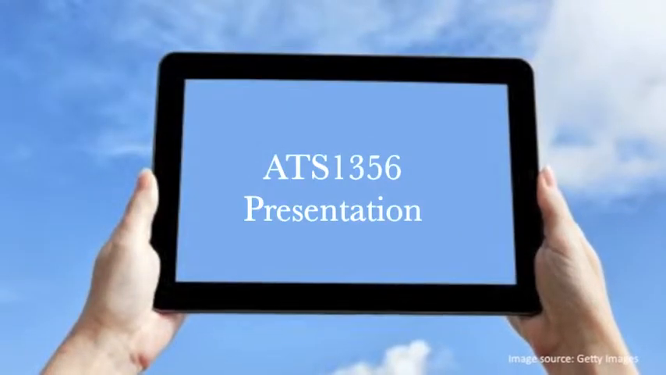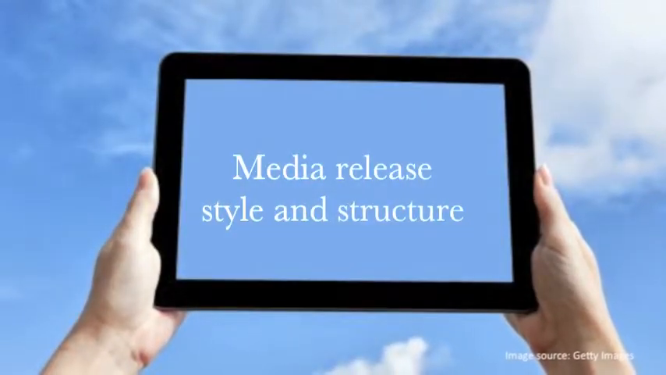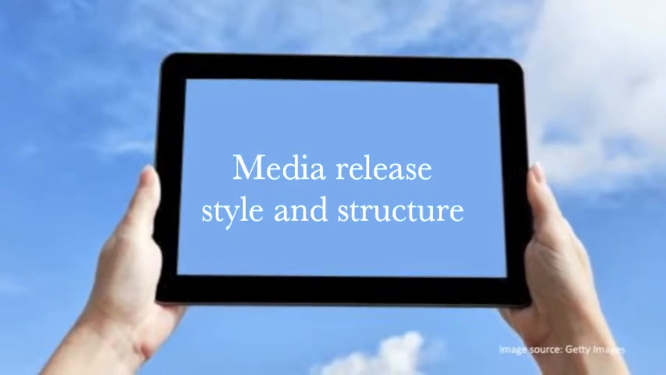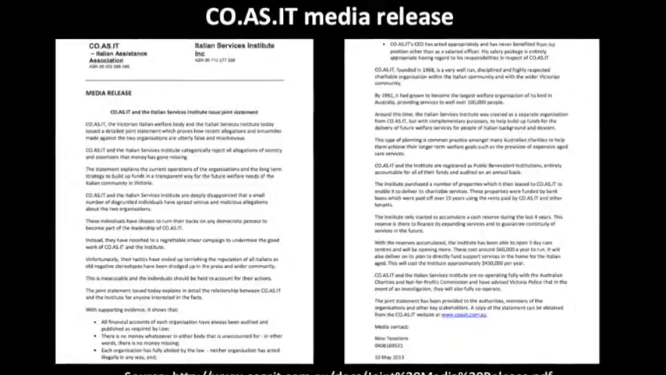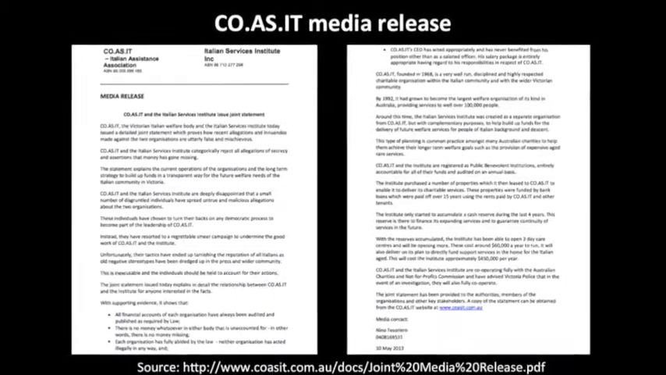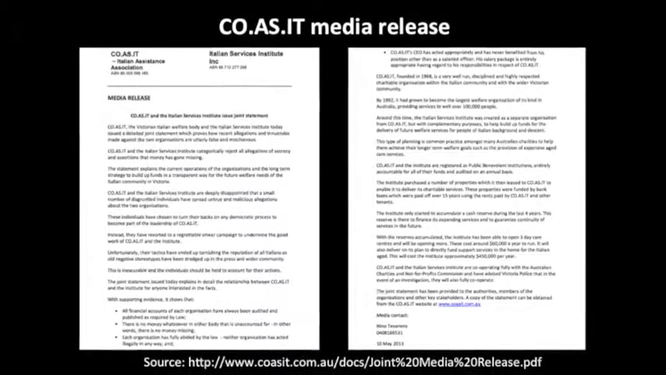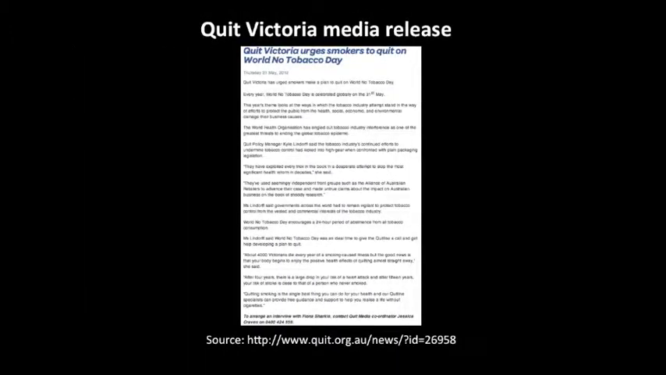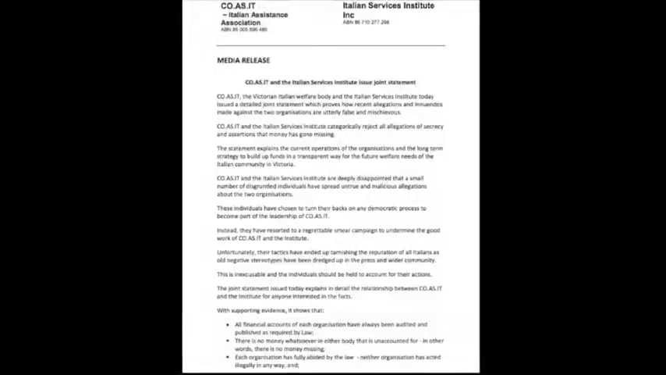This presentation will look at the style, structure and layout of media releases by comparing two different media releases from two different Australian organisations. The first example is a weaker example from COASIT from March this year. It's about COASIT's denial of allegations of misspending funds. We'll compare this to a stronger example from Quit Victoria from May 2012, which is about Quit Victoria urging smokers to stop smoking as part of World No Tobacco Day.